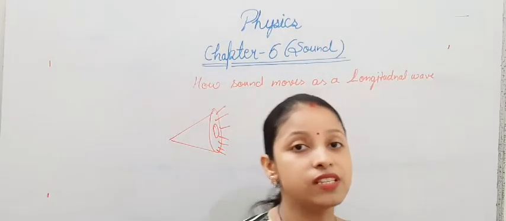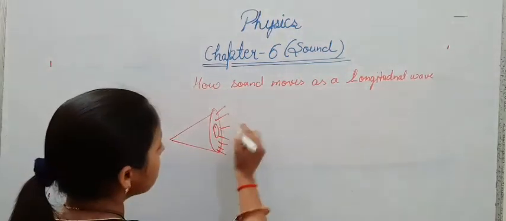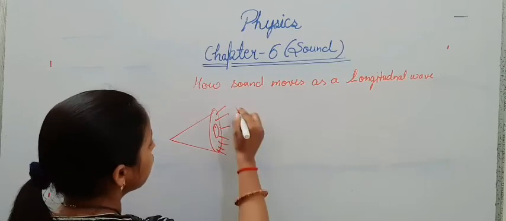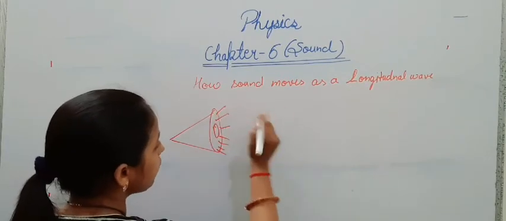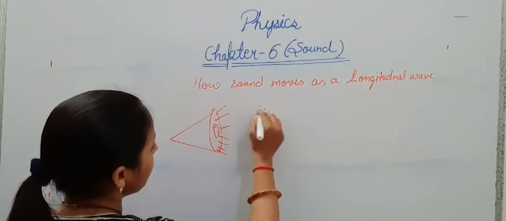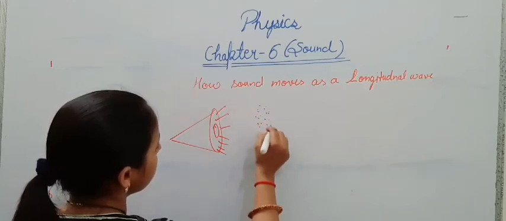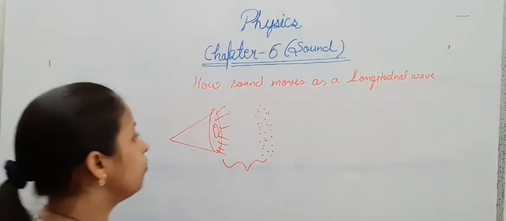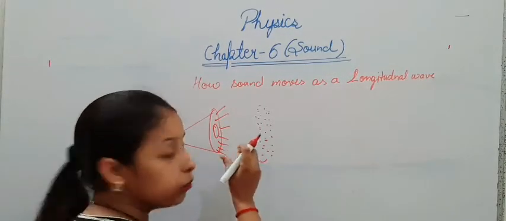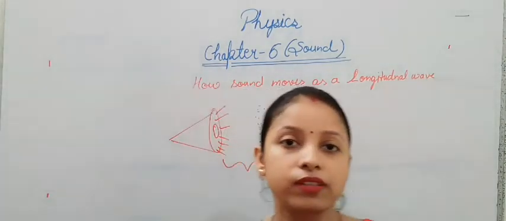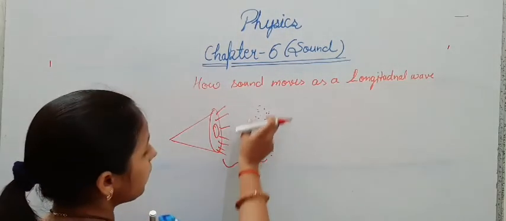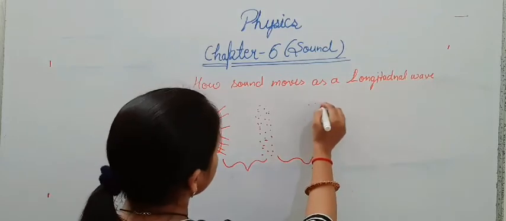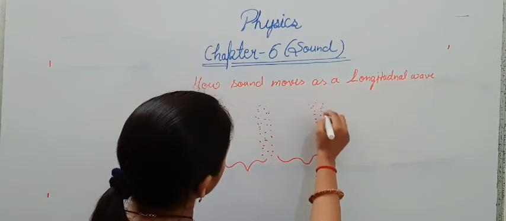When it produces sound, it moves outward and applies pressure on the molecules situated here. So the molecules will shift here. The molecules which were in front of the speaker will move here, and here they will create an empty space. Now when the speaker moves inward, what will happen? They will create empty space, and these molecules will apply pressure on the next molecules. Again empty space will be there, and all the molecules will shift to this position.